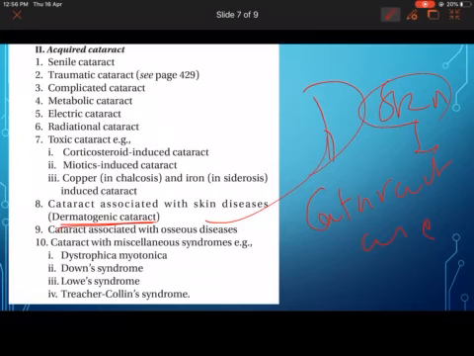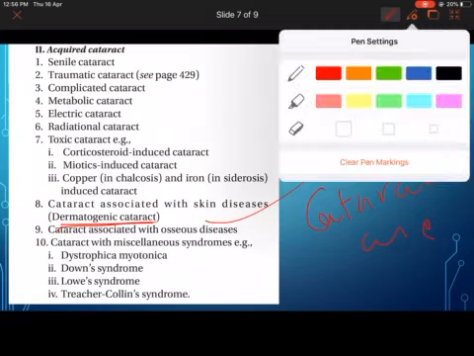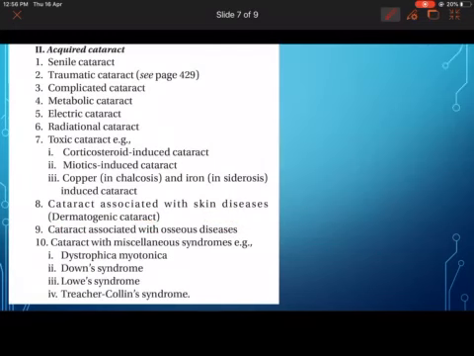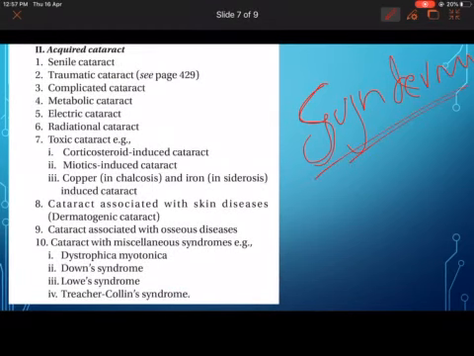It is this cataract associated with the skin disease. So the proper word would be syndermatotic cataract. Syndermatotic cataract. But at your level you can remember it as dermatogenic cataract. This cataract is associated with atopic dermatitis and other skin diseases.